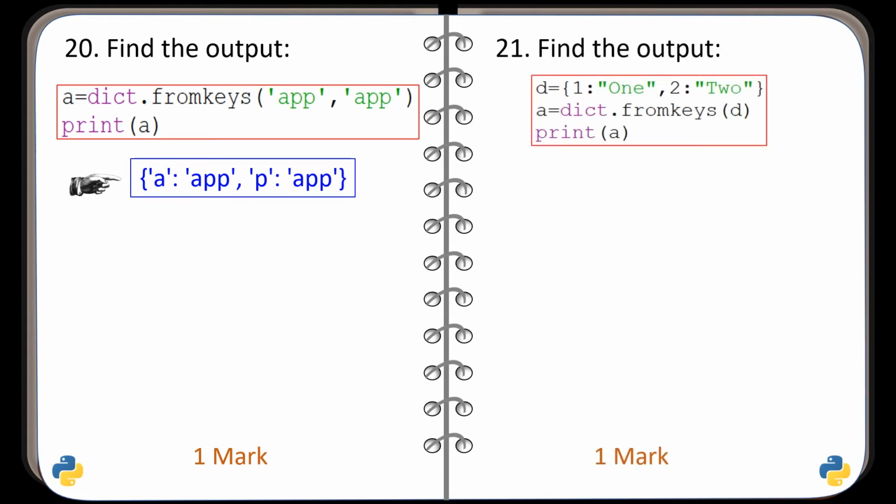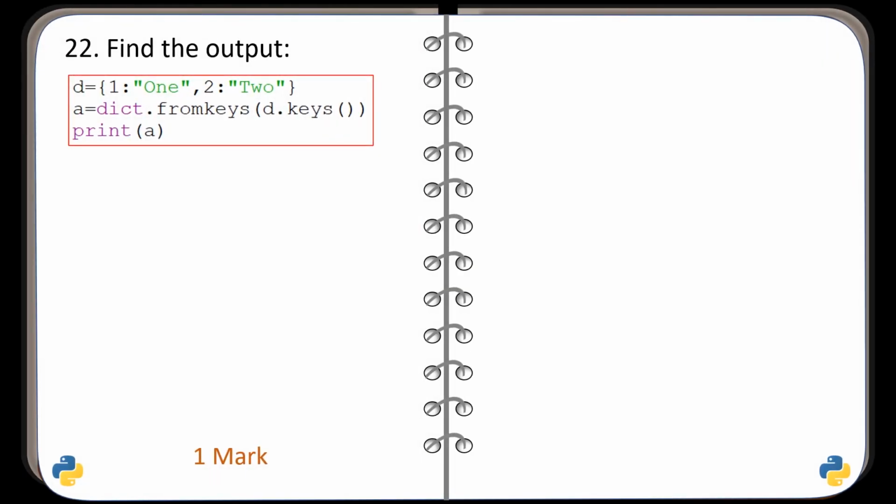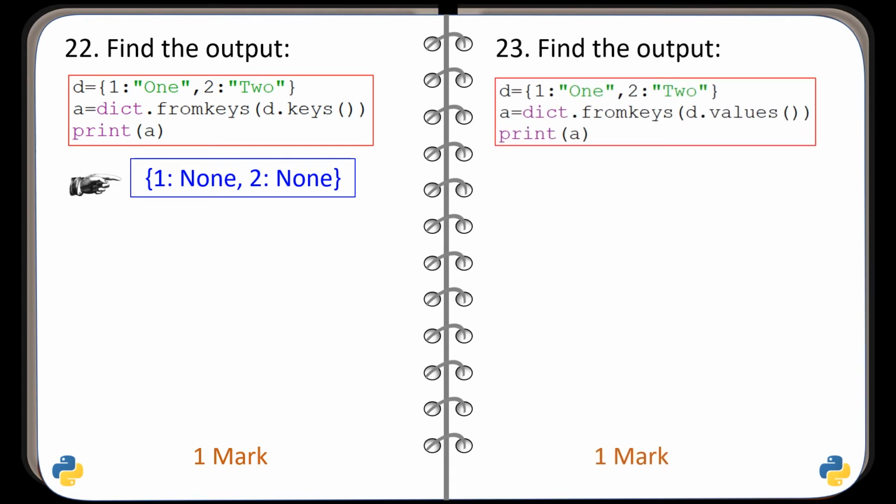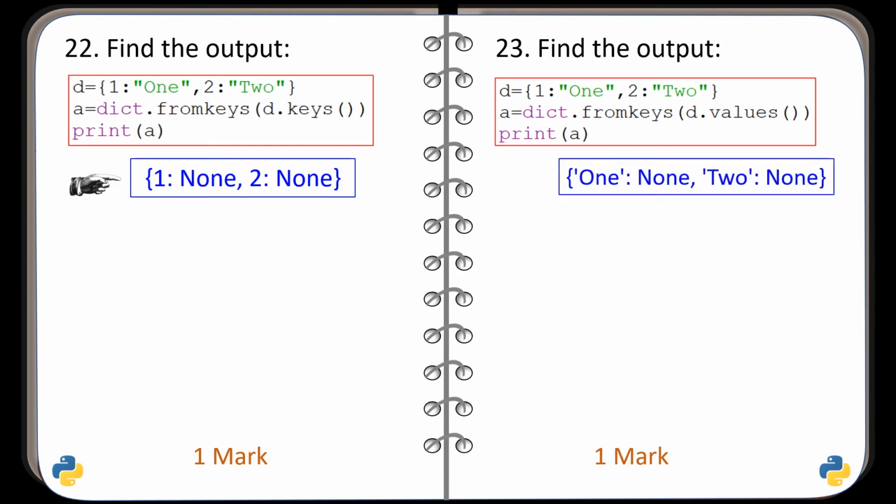Question number 21. Code is given. Find the output. And the correct output is this one. Question number 22. Find the output of the code. And the correct output is this one. Question number 23. Again, code is given. Find the output. And here is the correct output.